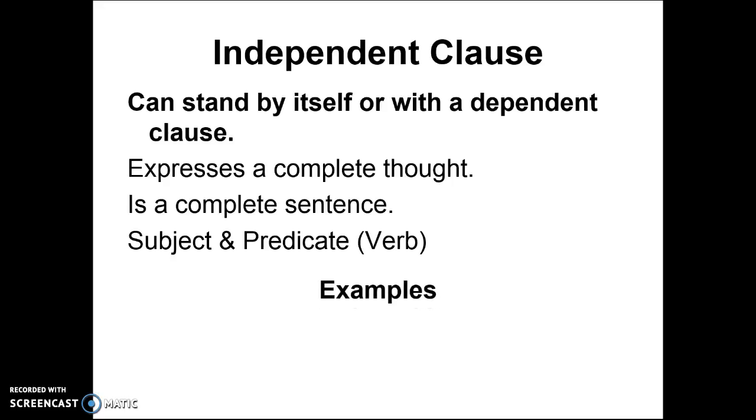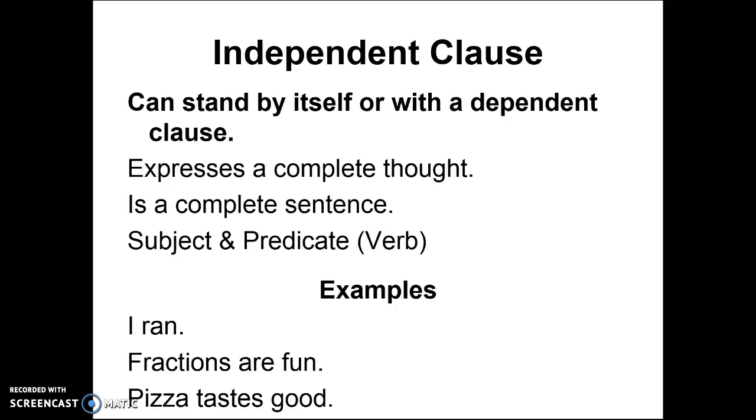So an example of an independent clause: "I ran." Even though that's two words, it is still an independent clause. You have a subject and a predicate, and it expresses a complete thought. It tells you what I did. I ran. And we're not talking about the country. "Fractions are fun." Again, subject and a verb, and it expresses a complete thought. It is a complete sentence. And lastly, "pizza tastes good." It expresses a complete thought. It is a sentence, and it has a subject and a verb as well.